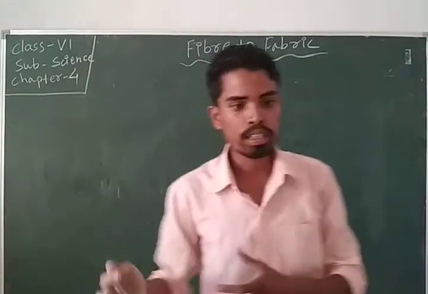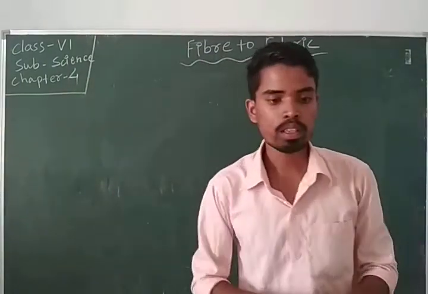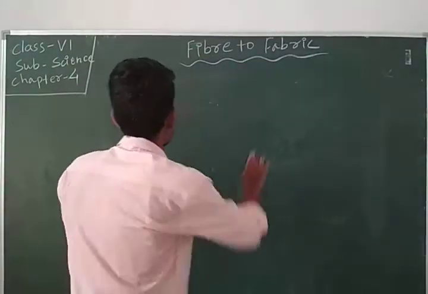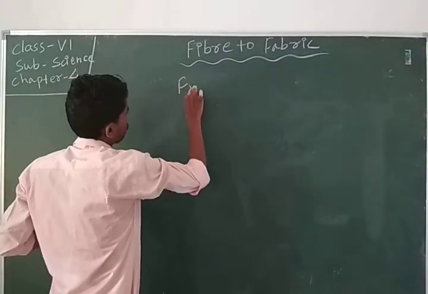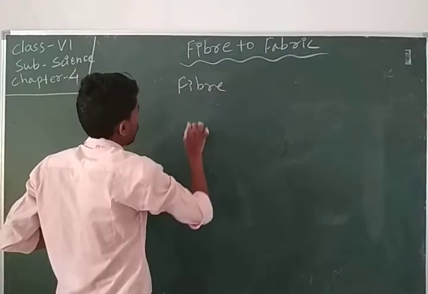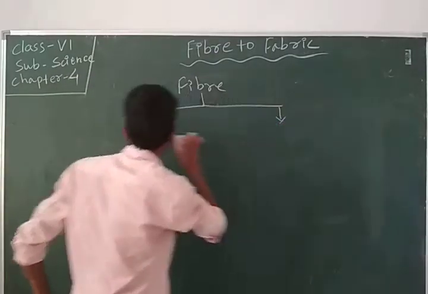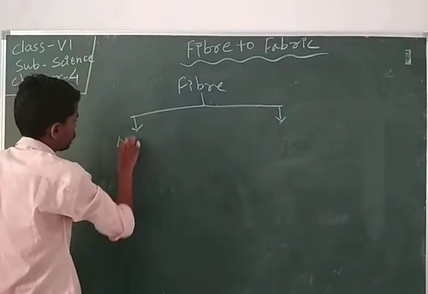Okay, so now we come to the fibers. There are two types of fiber: natural and synthetic.